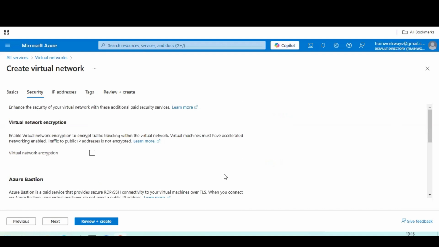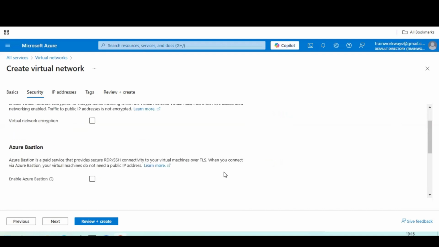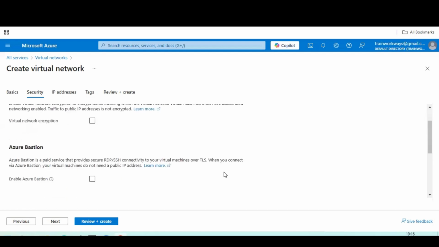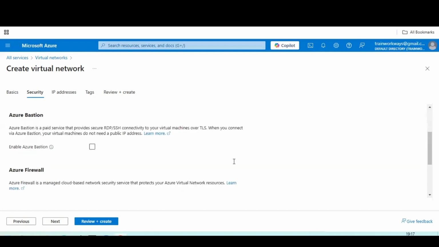Next, I will be clicking on the next tab, which is security. Under security, we have different levels of entities. One is Bastion, another is virtual network encryption, where we have to secure our TCP, SSL or TLS protocols. Certain secured services will be there, and we have to secure those services in a proper way. If we are mapping our public IP address, then definitely we have to secure it when it is exposed. It should be in a safe, secured way. It should not be hacked. Likewise, we have to secure our networks as well.